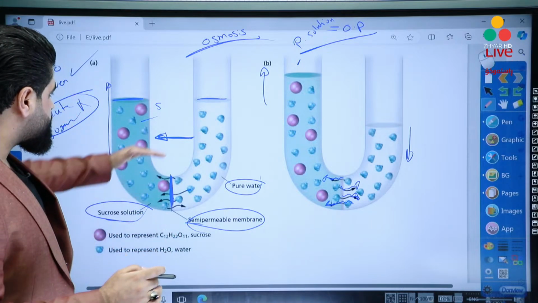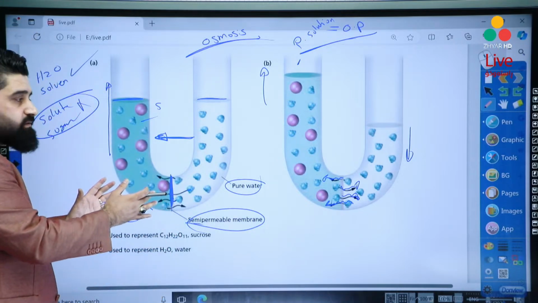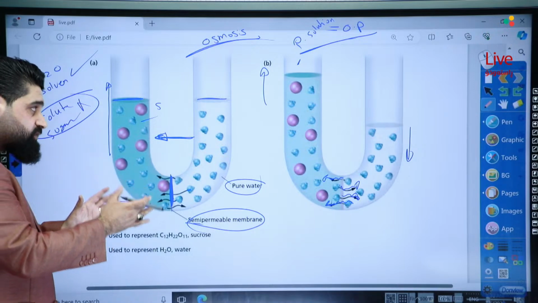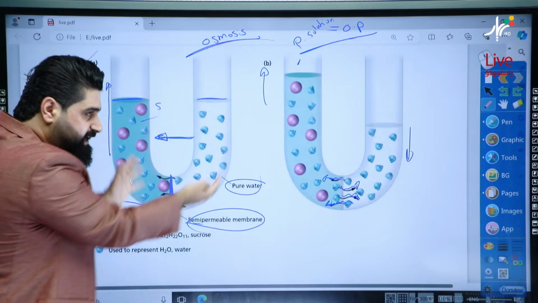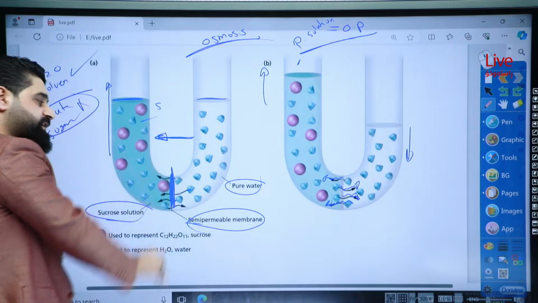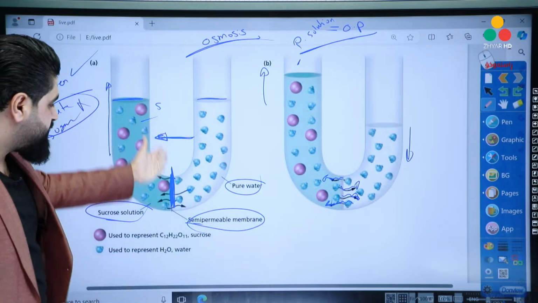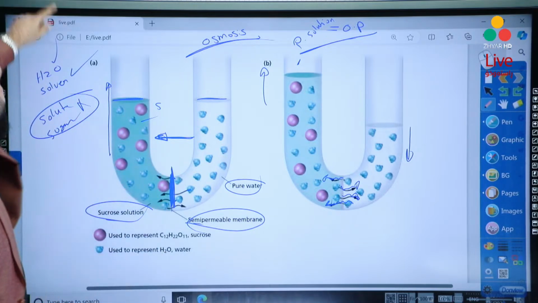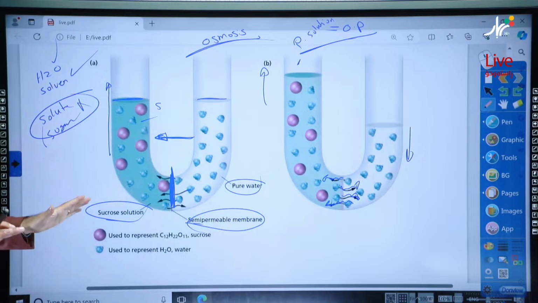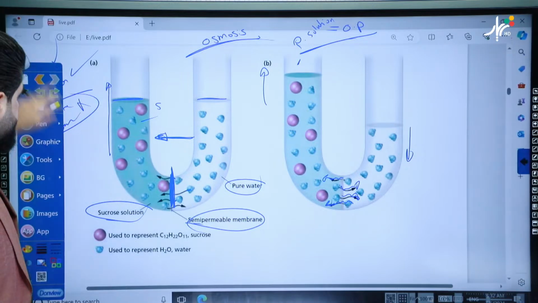osmotic pressure. So what's osmosis? Traveling of water particles. What are the conditions of osmosis? The concentrations must be different, and there must be a semi-permeable membrane. Why do we call it semi-permeable? Because solvent can pass while solute is blocked. Good.